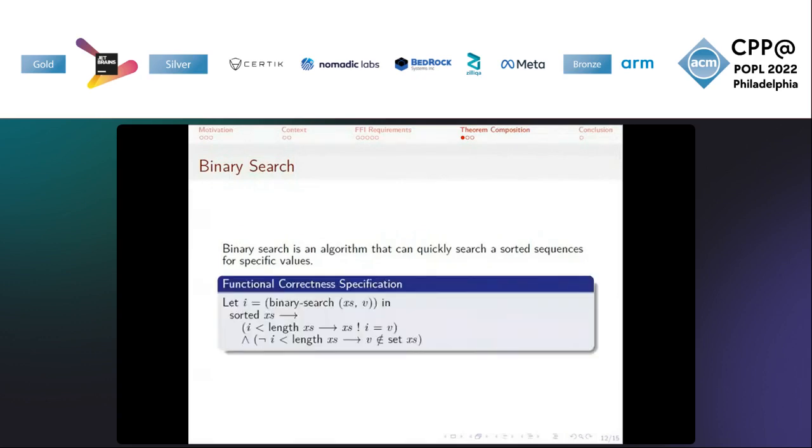The functional correctness specification of binary search can vary depending on whether or not we want to return the index of the element or not. In this case, we do. And so, in the case that we do not find the element in the sequence, we return an index greater than the length of the sequence.